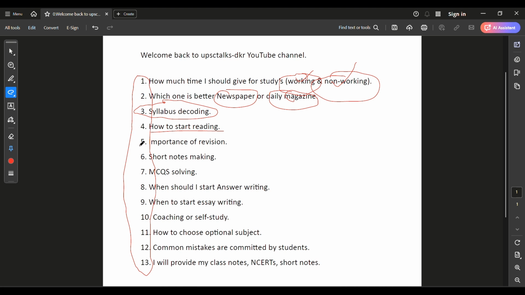Okay, and I'm also explaining about the importance of revision. Many people read everything. They read notes, they read NCERTs, they read their short notes, everything they read, but they lack in revision. The revision plays a key role. Everyone knows about this. Okay, without revision you can't succeed in the UPSC examination because there are a lot of things to remember. That's why revision plays a key role.